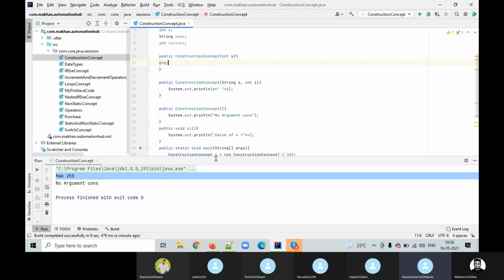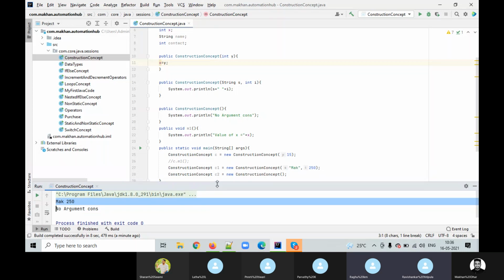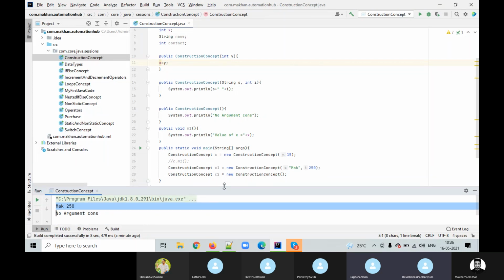Which one are you talking about, Raghu? Yeah, scroll down. So this C dot N1. See, in the main method, I'm talking about the main method, the C dot N1, C dot N1. Yeah, for the first one, what values you added with C dot N1, second time and third time you have not added. So here in the main method it is max and 250. After that, you have not mentioned anything here. That is a bit confusing. I got it. I got it.